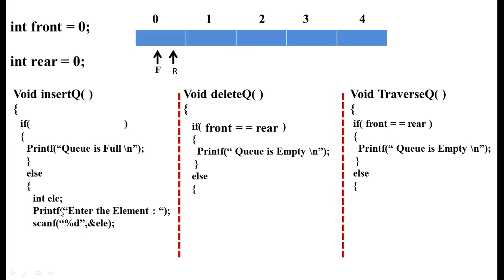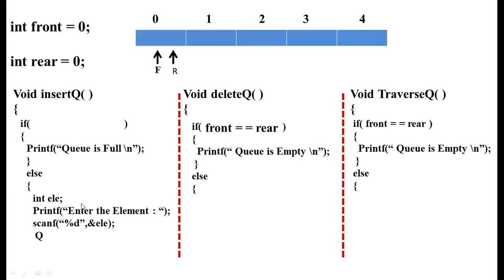So we are printing the message using the printf function, enter the element, so that by using scanf, whatever element is being inserted is stored into the variable ELE.